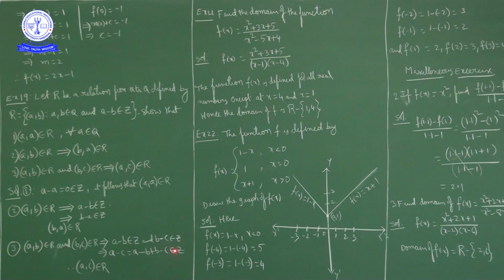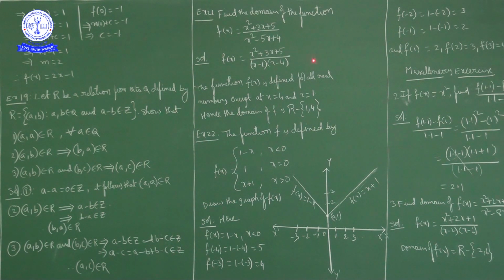So a minus b plus b minus c is also an integer. Minus b plus b cancel. So a minus c is an integer. A minus c is an integer means a comma c belongs to R. Okay. Next, my example 21.